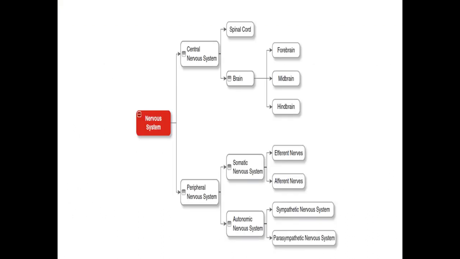If we divide the nervous system, the central nervous system is mainly divided into two parts, the spinal cord and the brain. The brain consists of the forebrain, midbrain and hindbrain. The peripheral nervous system is divided into two parts, the somatic nervous system and the autonomic nervous system. The somatic nervous system has efferent nerves and afferent nerves, and the autonomic nervous system mainly consists of the sympathetic nervous system and the parasympathetic nervous system.